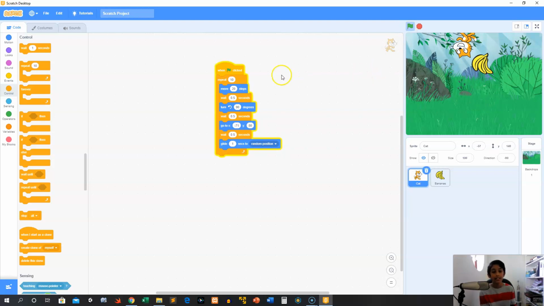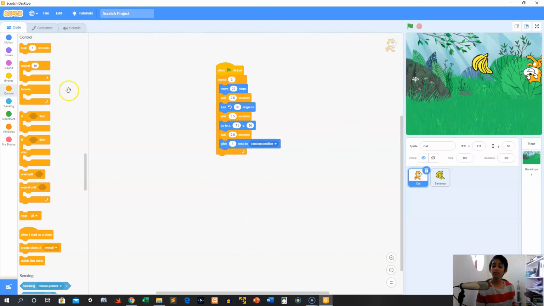Let me click this stop sign. That's enough. So if we make him repeat this 3 times, then he's going to move like that. There we go. And now he's going to rotate, move, and glide. So now you can see he repeats that.